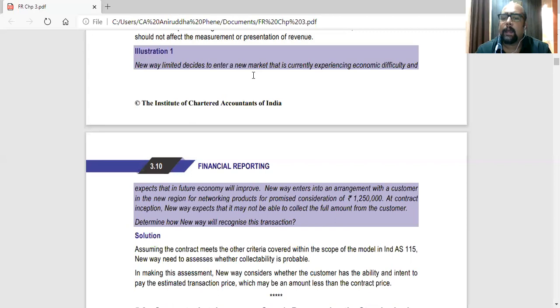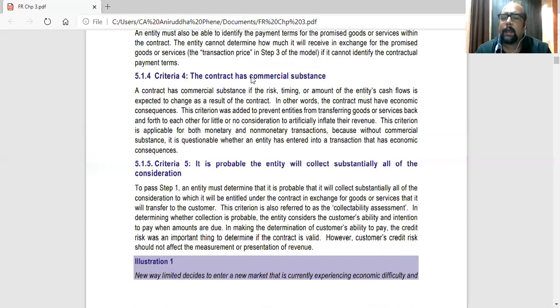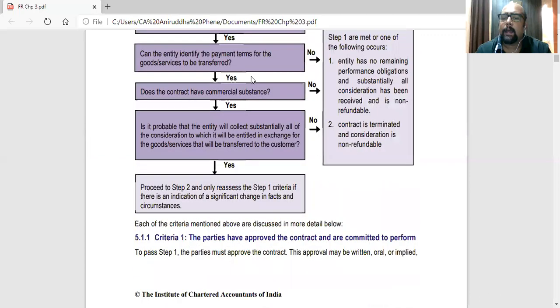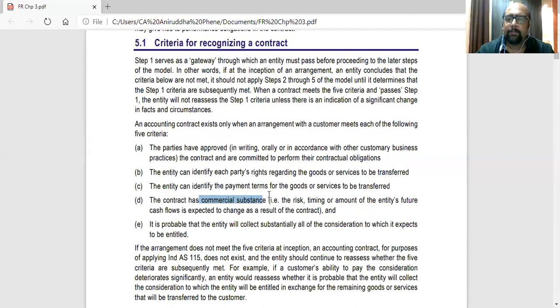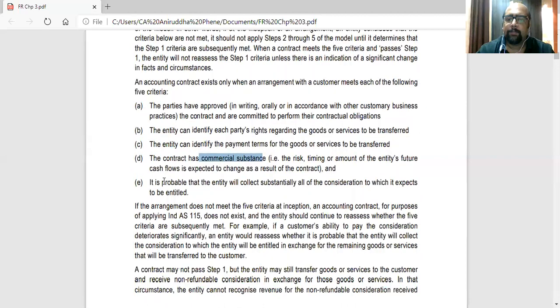So you saw the 5 criteria. So the 5 criteria said that to recognize a contract, the 5 criteria have to be satisfied. The parties have approved. So in this case, it was there. So 2 parties have agreed. The parties have approved the contract and are committed to perform their obligations. Secondly, each party's right and obligation can be identified. Payment terms 12,50,000. Commercial substance, they are going to sell products, they are going to receive consideration in the ordinary course of business. And 5th point, it is probable that the entity will collect substantially all of the consideration to which it expects to be entitled. So this point they are saying is dicey.